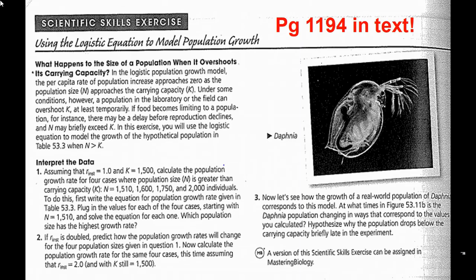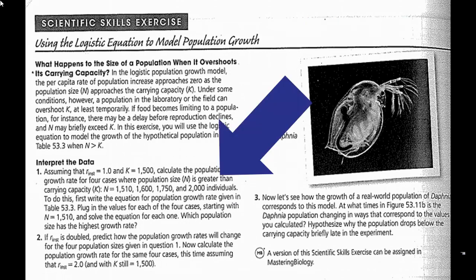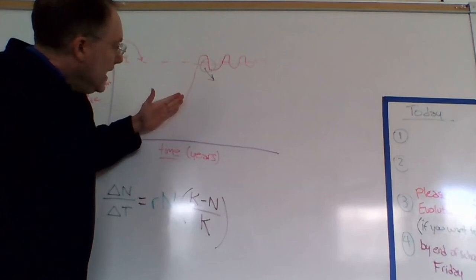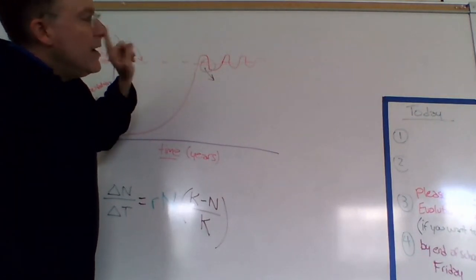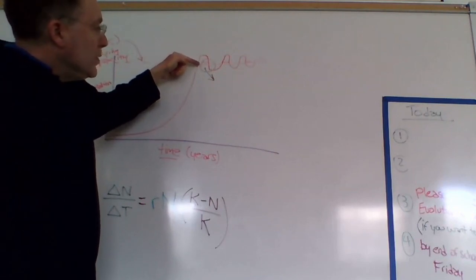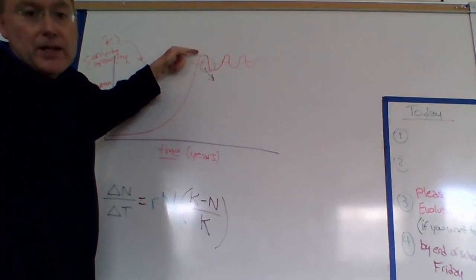We'll do a problem. Here's one out of your book on page 1194, using the logistic equation to model population growth. Let's do question 1 here, and let's use 1,600 as our population size and 1,500 as the carrying capacity. You can just use the growth rate as 1, because we have exponential growth at 1. We've now gone over the carrying capacity, which was 1,500, because now our population is at 1,600.